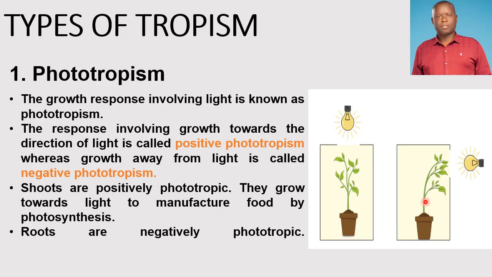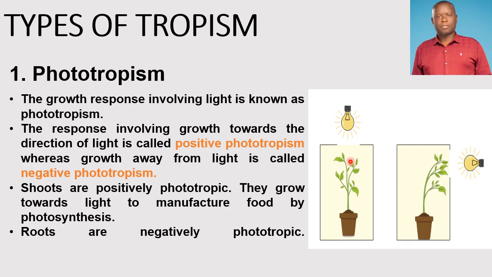All right? So the plant will grow and the shoots will appear to be approaching light. Why? Because of a process called phototropism. In both cases, the potted plant is responding towards the direction of light.